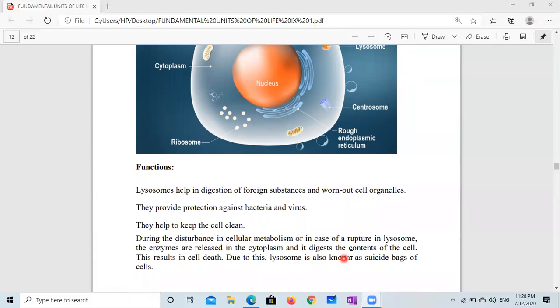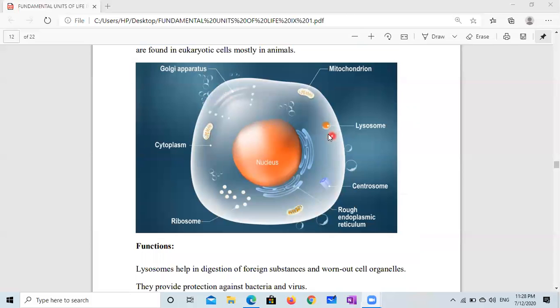But one thing you have to remember: during the disturbance in cellular metabolism or in case of rupture in lysosome, the contents of lysosome, which is digestive enzyme, is released in cytoplasm and digests the cell organelles, and the cell dies.